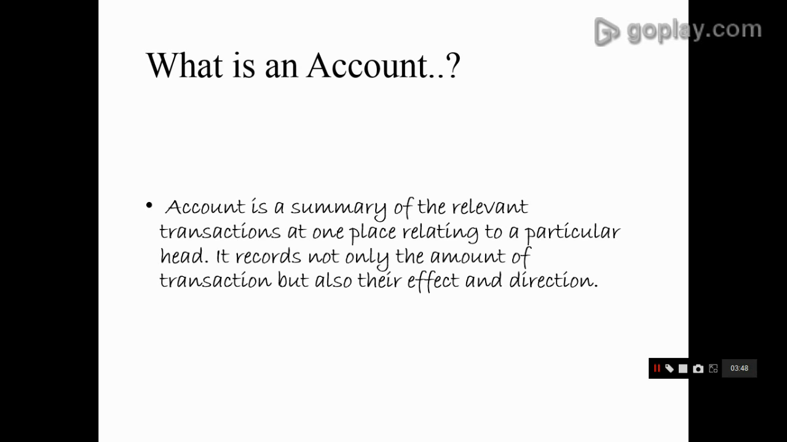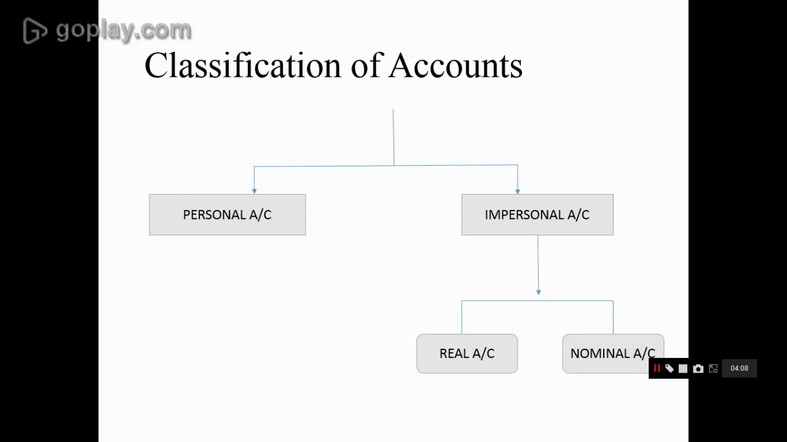It records not only the amount of transaction but also their effect and direction. It not only records the transaction and the amounts but also the direction in which they move and how they affect the other accounts. And next we discuss classification of accounts. Accounts are classified into personal account and impersonal account. Impersonal account is further classified into real account and nominal account.